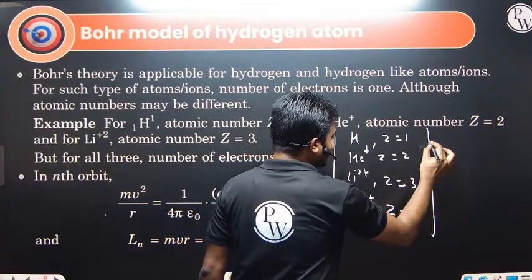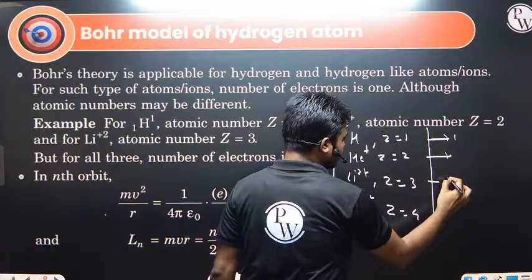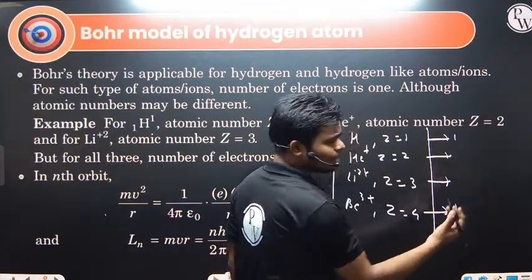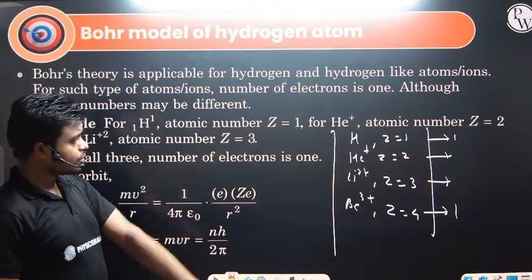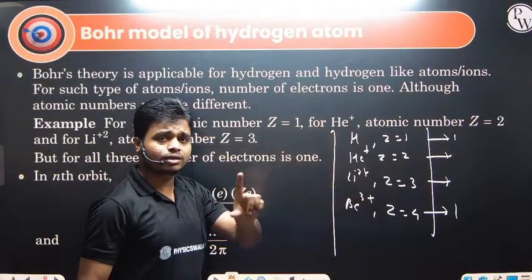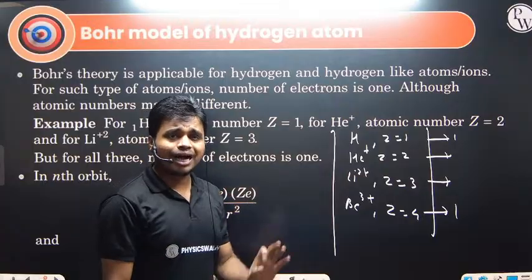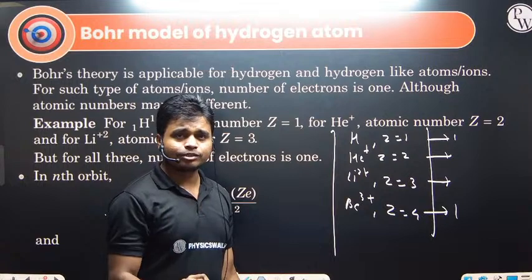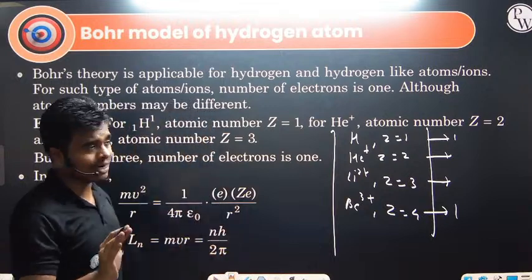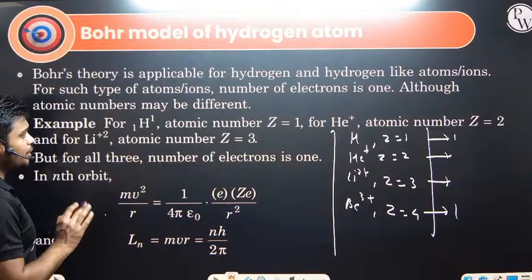In all these cases, only one electron is present. All of these will have one electron. The number of protons might differ because that is inside the nucleus, but the number of electrons will be the same, that is 1. And this Bohr model is only defined for this kind of species, which we call hydrogen-like species. We have a single electron, the number of electrons is 1.